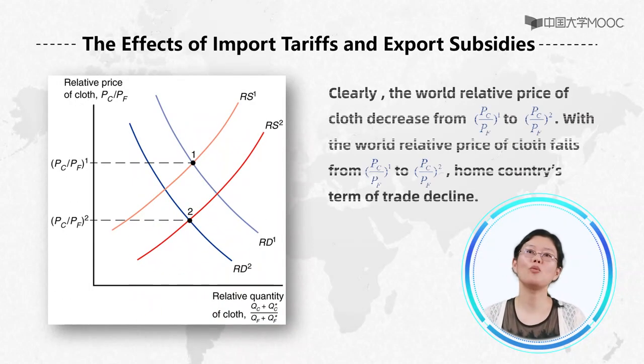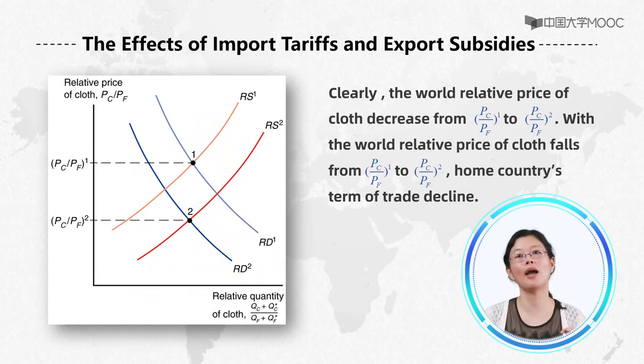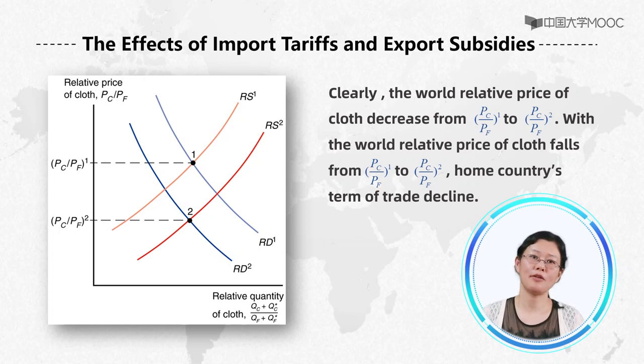Clearly, the world relative price of crops falls from PC/PF1 to PC/PF2. The home country's terms of trade decline.